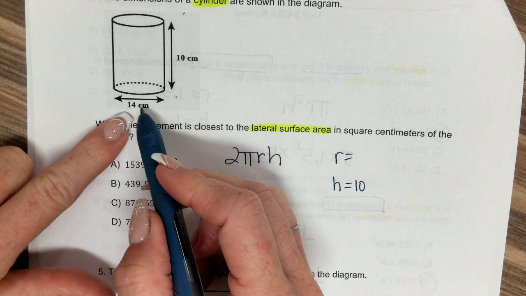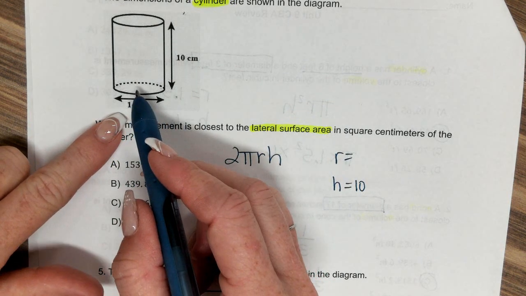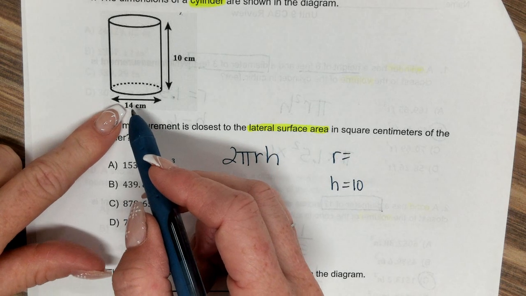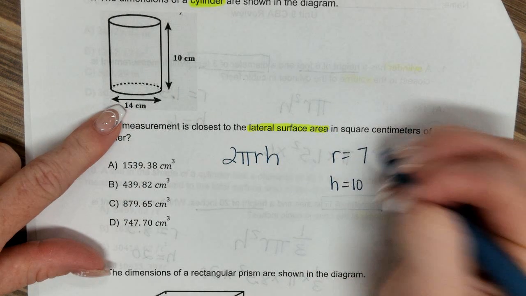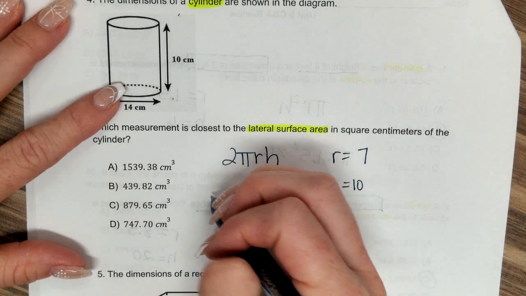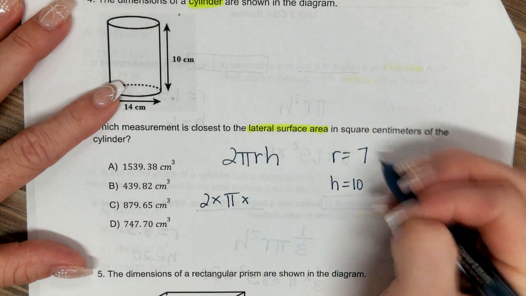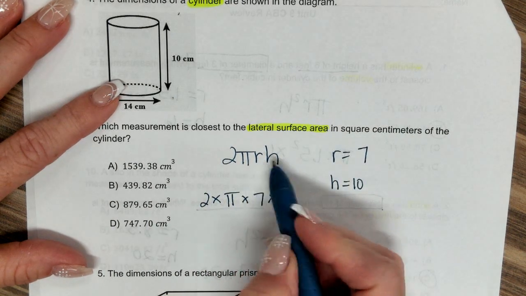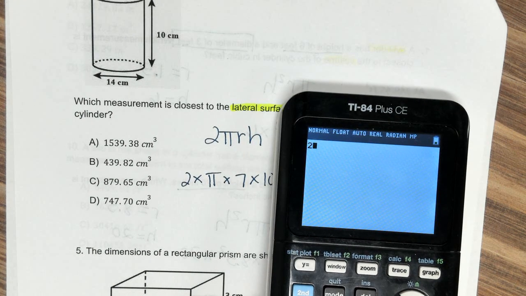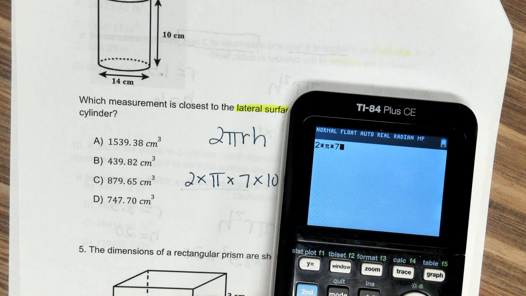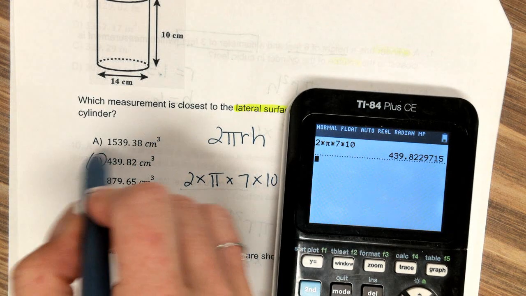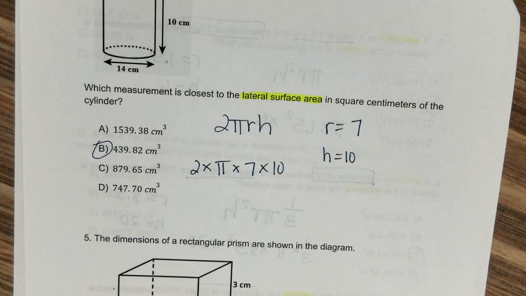Okay, where does the radius have to come from? So I go to the circle. Does this line go halfway through the circle or all the way? So I have to do what to this? 14 divided by 2 is? Does everybody understand why I divided it by 2? Okay, so I'm going to do 2 times pi times 7 times 10. Nothing is squared because I'm following the formula on the star chart. 2 times pi times 7 times 10 is 439.82. Questions on that?